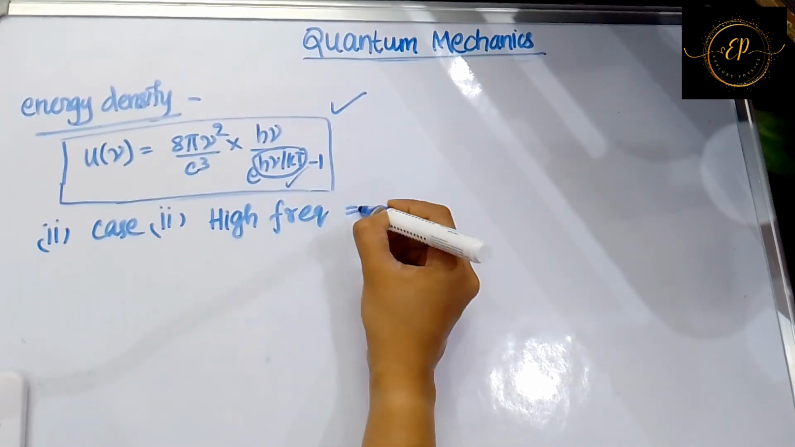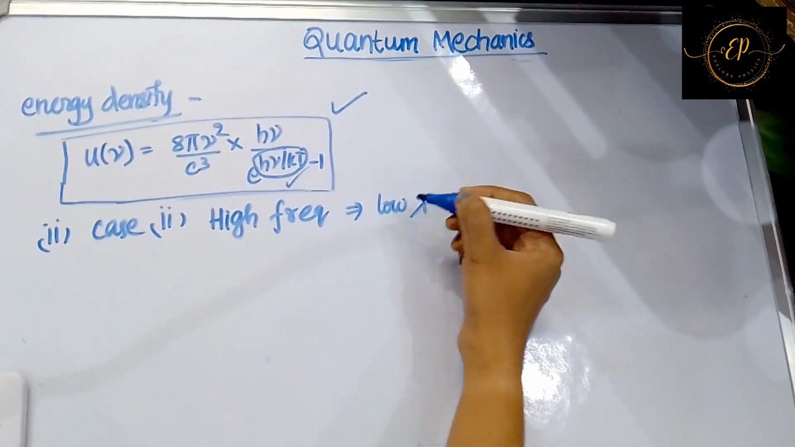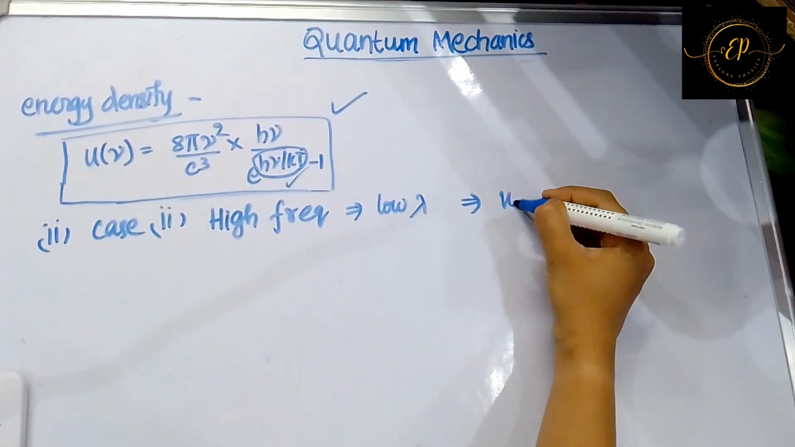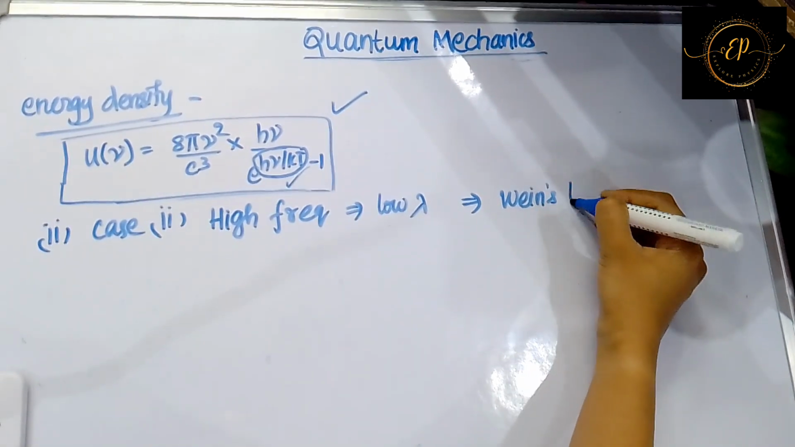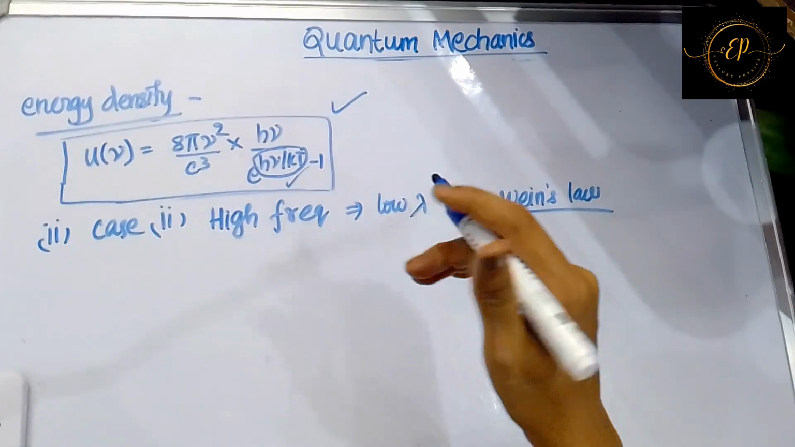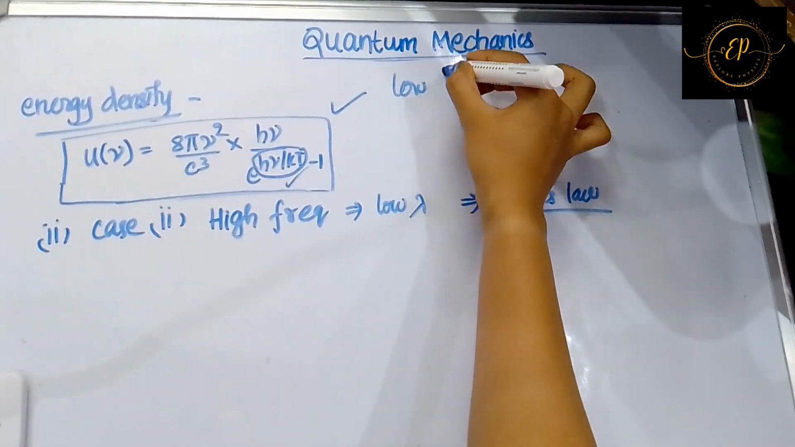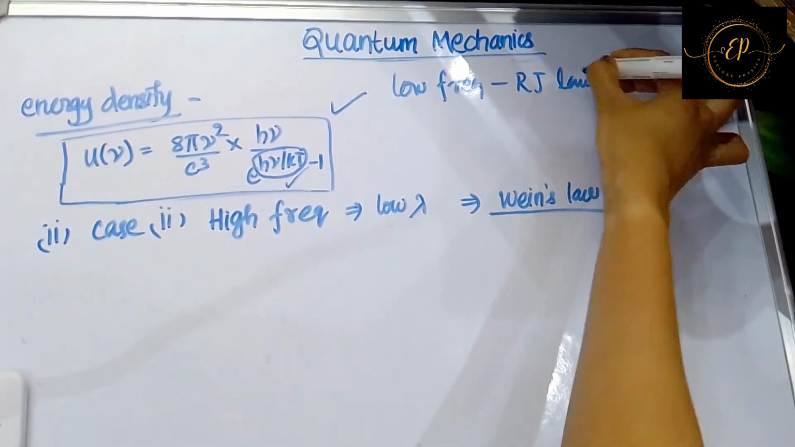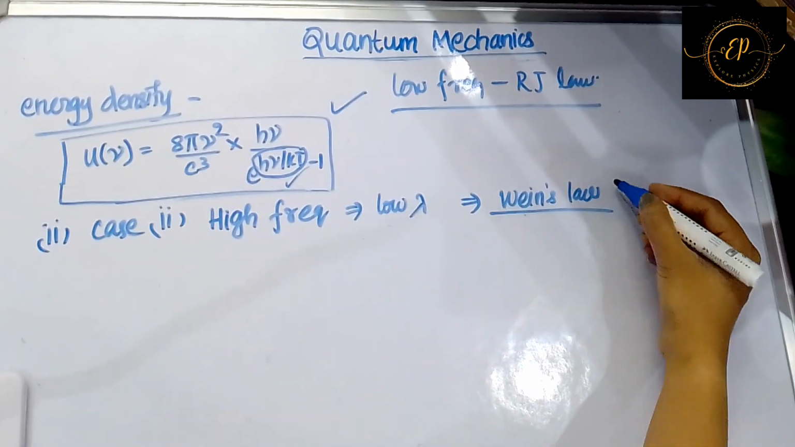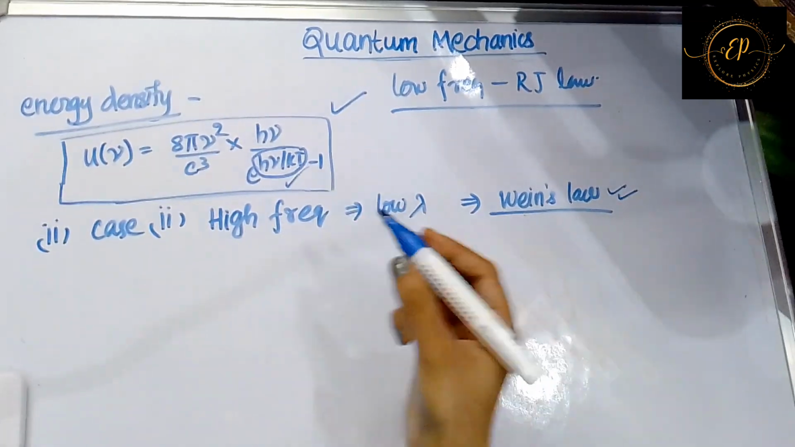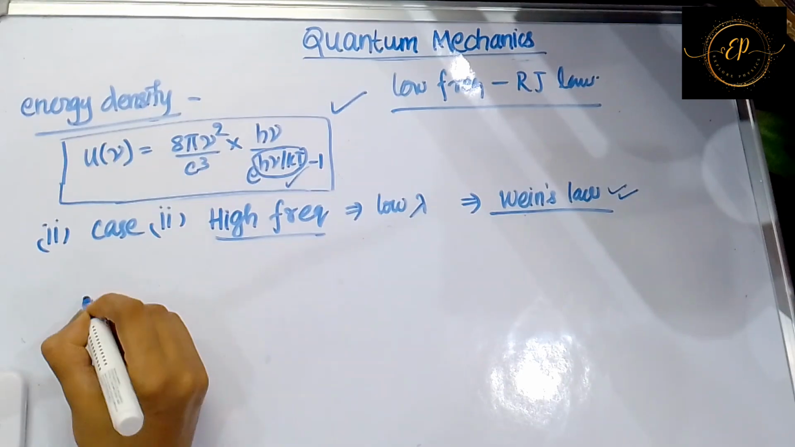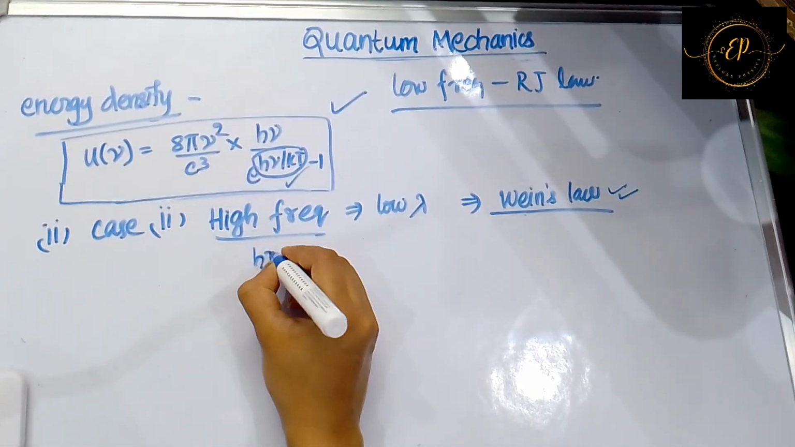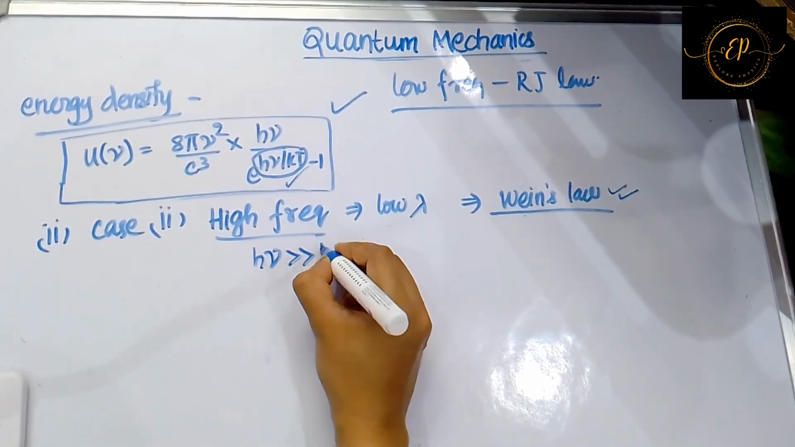High frequency means what? Low wavelength, because they are inversely proportional to each other, right? So this is actually Wien's law. This is also known as Wien's law. The earlier one, that is low frequency, was known as Rayleigh-Jeans law, and the high frequency law is known as Wien's law. This you have to remember. So high frequency means you are taking frequency value tending to infinity. So you can write h nu value is greater than kT.